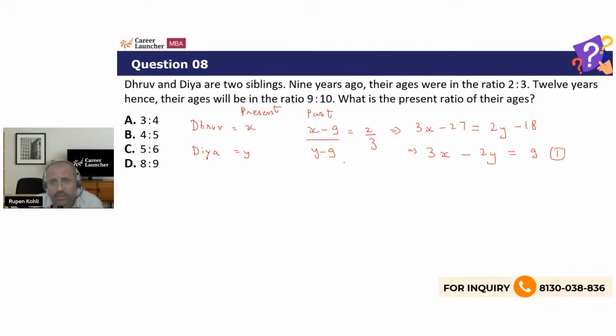And in the future, 12 years hence, x plus 12 over y plus 12, their ages will be in the ratio 9 is to 10. So another equation we get: 10x plus 120 is 9y plus 108, right?